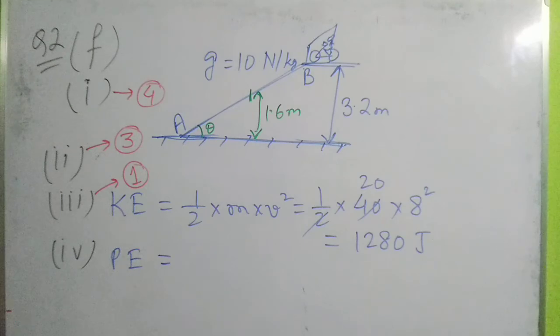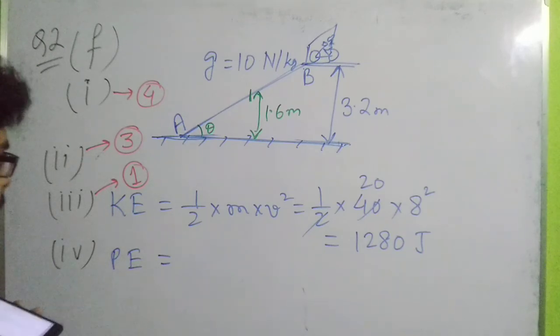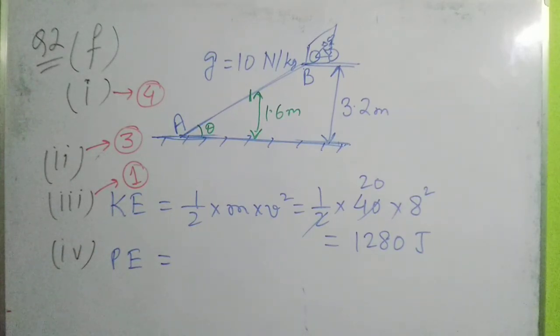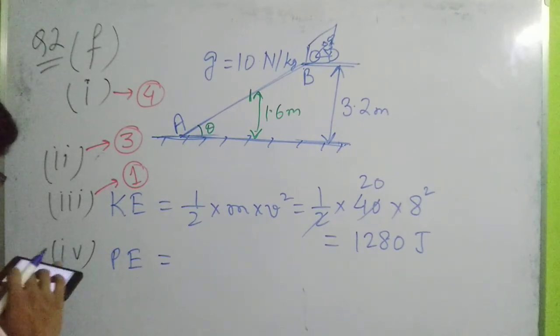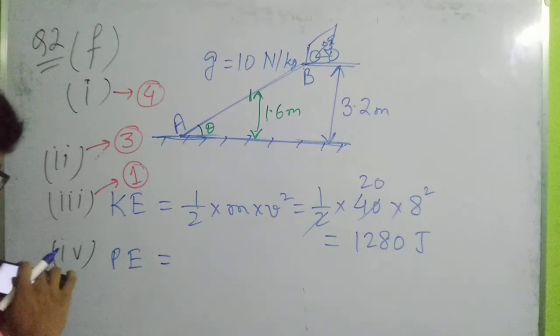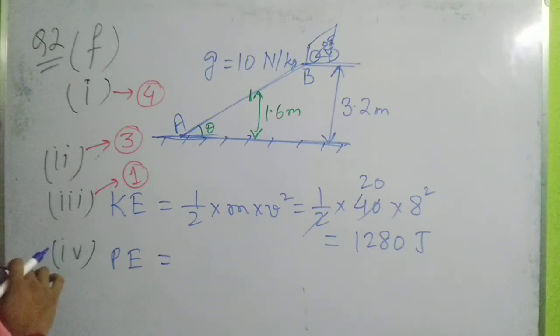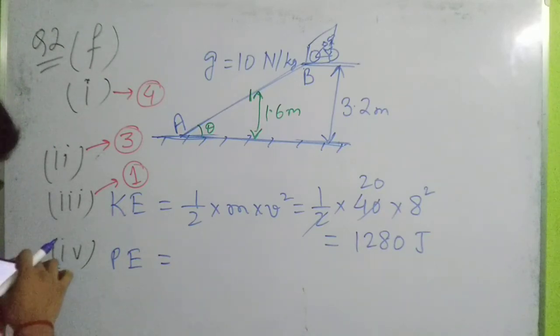If she comes half down the slope and the height of the girl is now halved from the initial value, then definitely the potential energy that was at the initial value will be halved, isn't it? So the initial potential energy, as we have found out, was 1280 joule. Definitely the potential energy at the midpoint of the slope will be half of this 1280 joule.